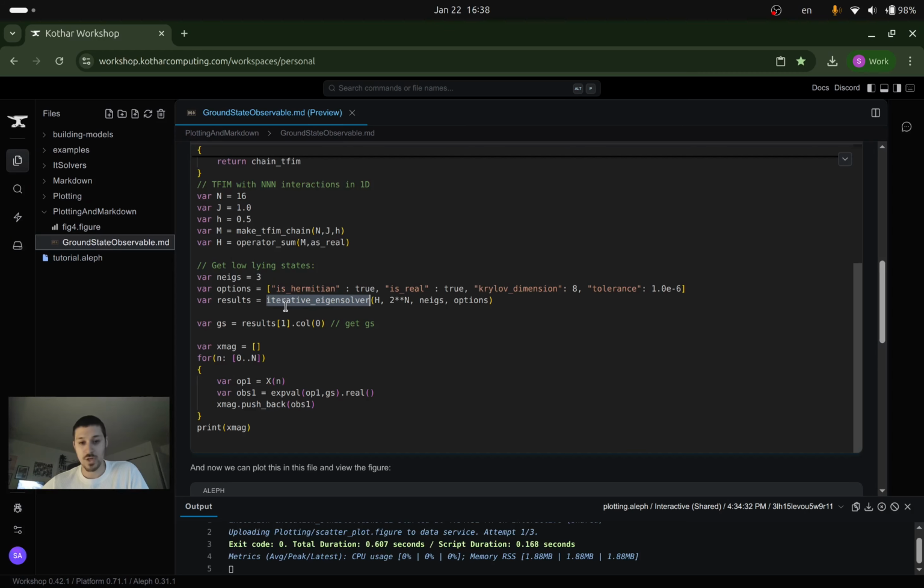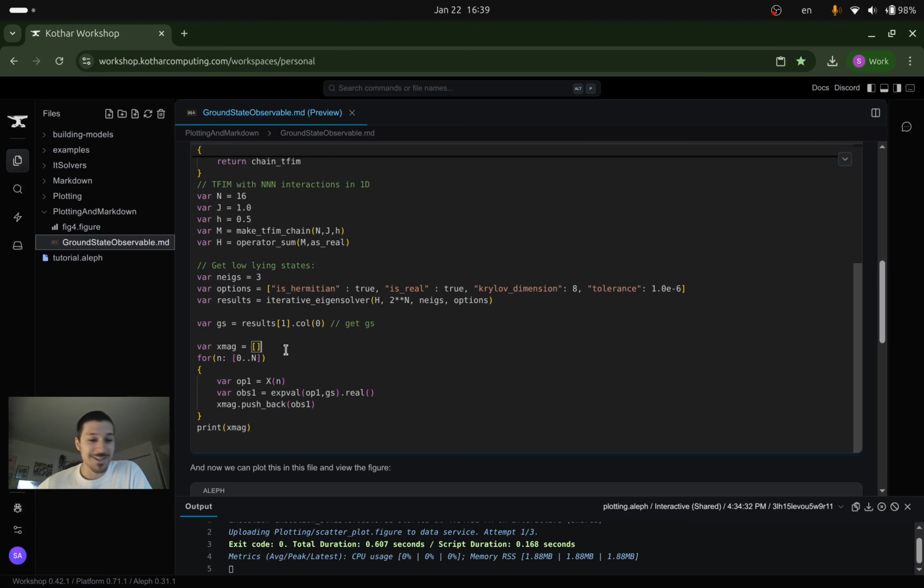Then I'm just going to call my iterative eigensolver. I'm going to feed in my Hamiltonian, my operator sum, the dimension of the Hilbert space, the number of eigenvalue and eigenvector pairs that I care about, and then my options. Finally, I just extract my results. The results will return a vector of eigenvalues and a matrix of eigenvectors, in which the eigenvectors are stored as columns of the matrix. Of the second results one. I don't know if that was clear.